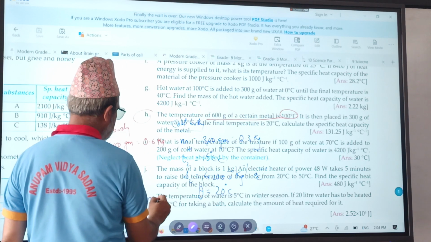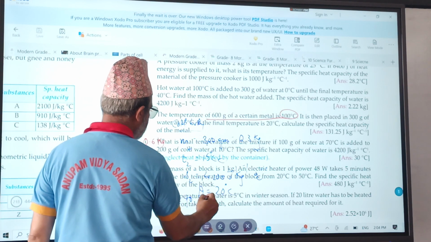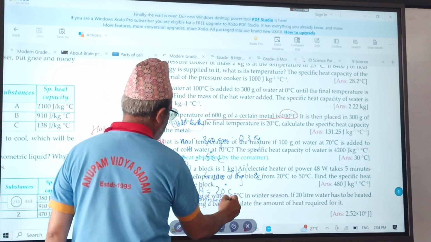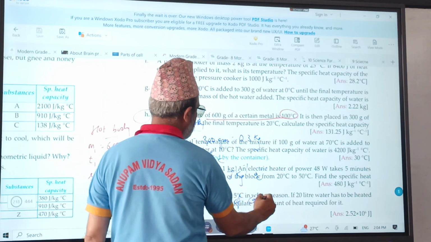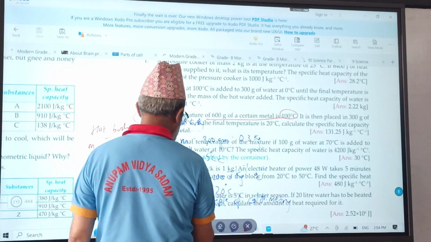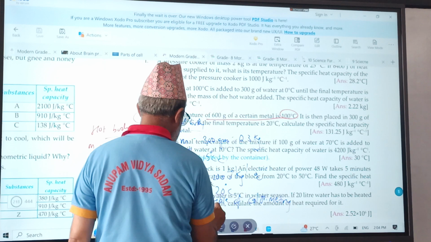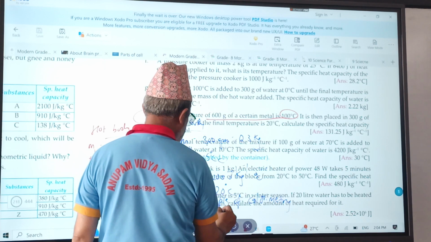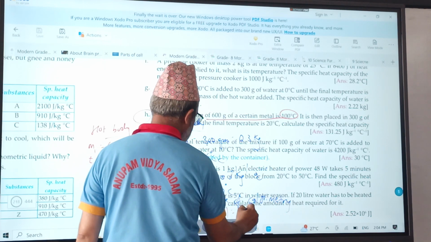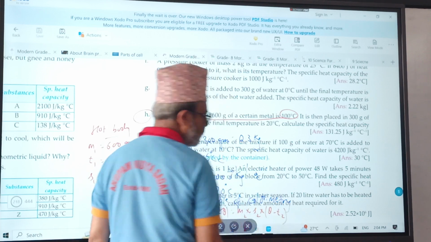So according to the principle of calorimetry, which formula have we got? M1 times S1 times (T1 minus theta) equals M2 times S2 times (theta minus T2).